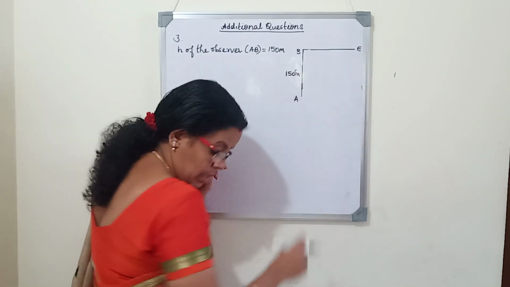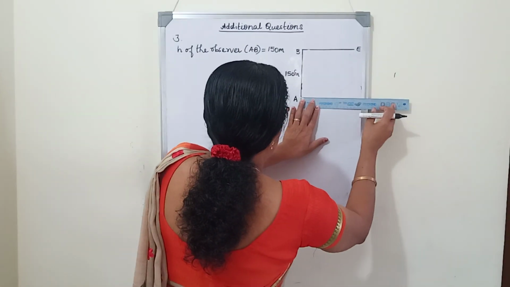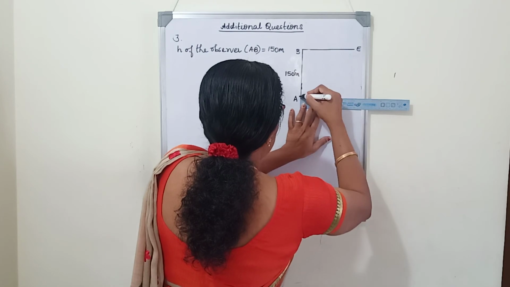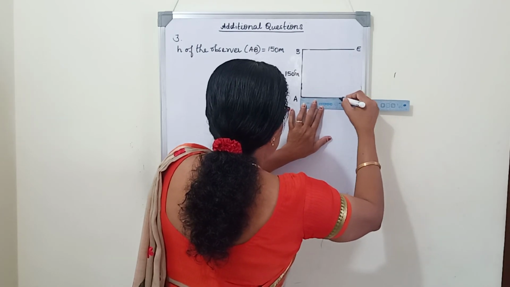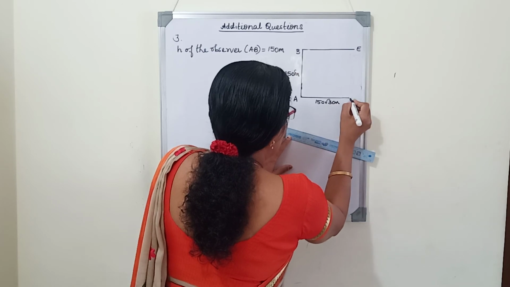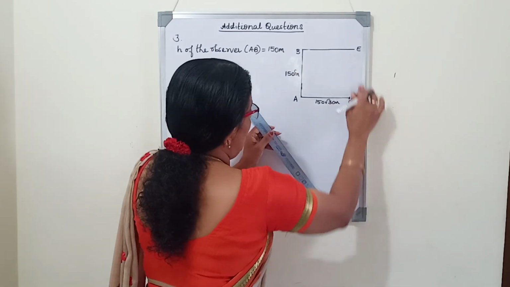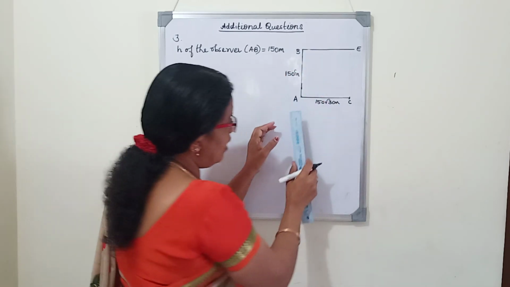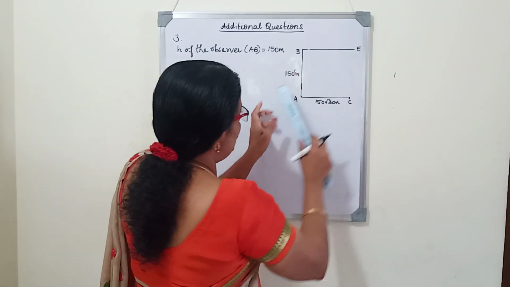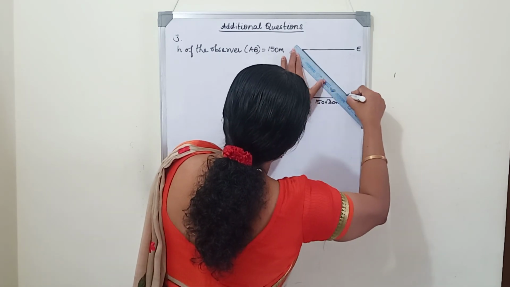From his foot, the length of the shadow is 150 root 3 centimeter. So this is the tip of the shadow, the end of the shadow. A person is standing and looking at the tip of the shadow. So here we will get the angle of depression.